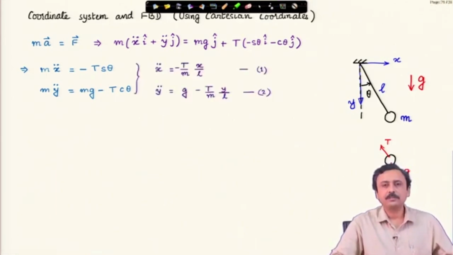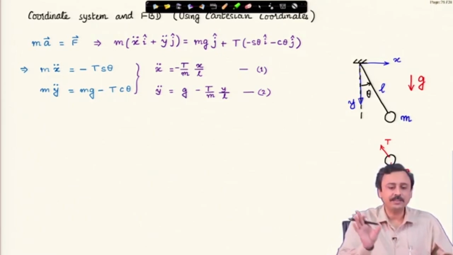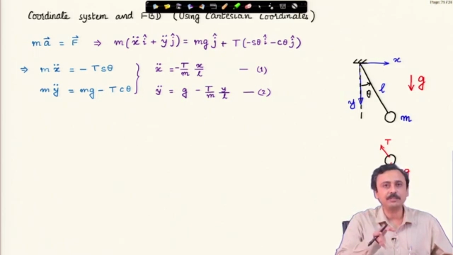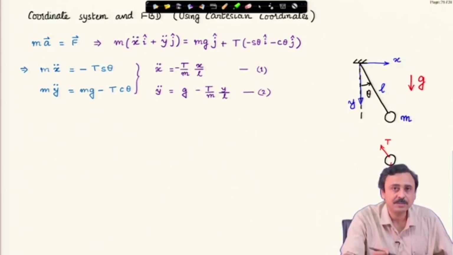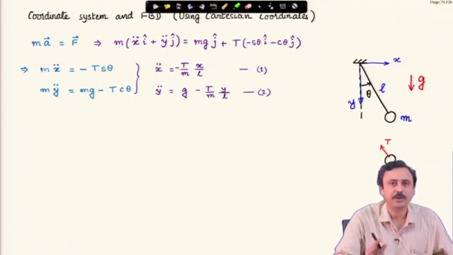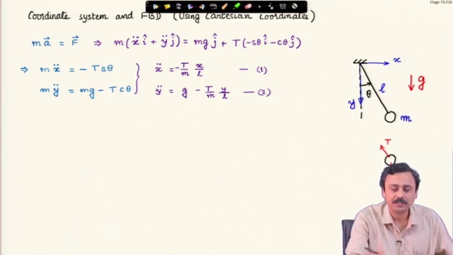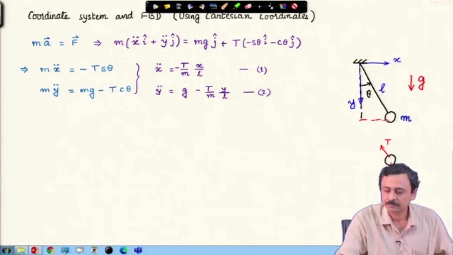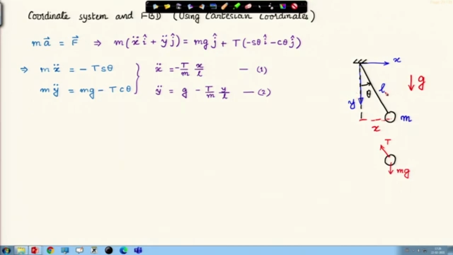From the first equation I write x double dot as minus T by m, x by L. Why? Because I have used sin theta, but theta was not our variable. Our variables, our coordinates, are x and y. Therefore, I must replace sin theta and cos theta in terms of x and y. Sin theta is x over L, cos theta is y over L, that is what I have done in this step. So, here I have the equations of motion.